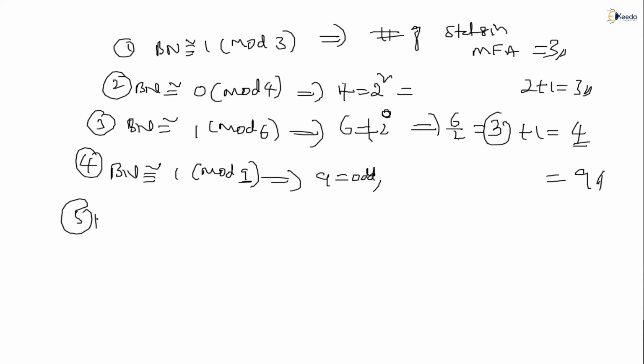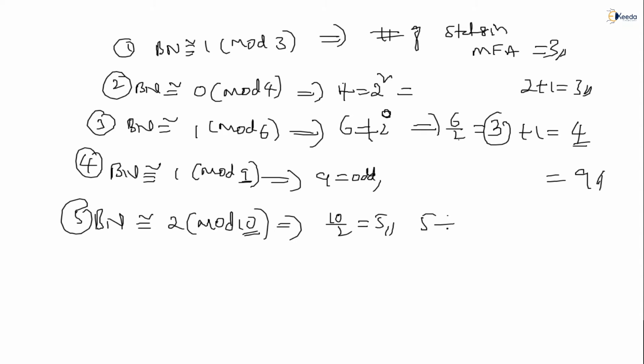And the fifth, a binary number congruent to, suppose, 2 modulo 10. Then 10 is even, you cannot make it a power of 2, so you divide 10 by 2. What is the result? 5. 5 is an odd number, right? Odd number plus 1 is the number of states, that is the answer. Sixth one, a binary number congruent to, suppose, 3 modulo 12.